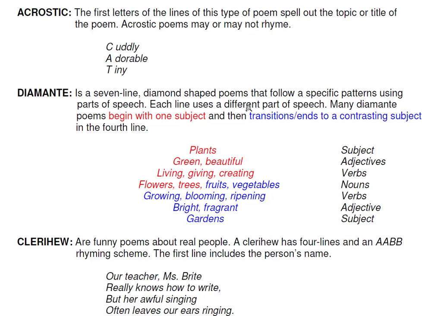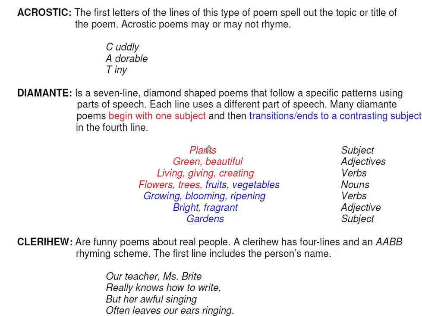Plants. Green, beautiful. Living, giving, creating. Flowers, trees, fruits, vegetables. Growing, blooming, ripening. Bright, fragrant. Garden. So here you have subject, adjectives, verbs, nouns, verbs.